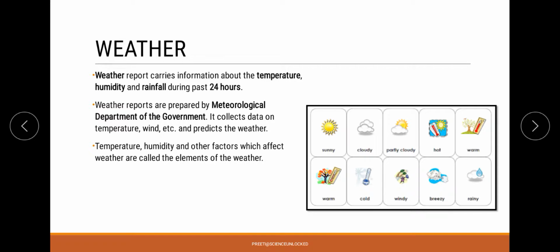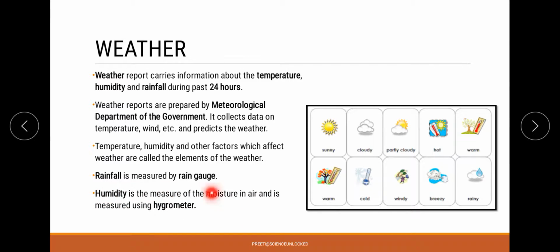Rainfall is measured with a device called a rain gauge, which helps in measuring the rainfall of a particular area. The humidity of a region means the amount of moisture or water vapor present in the air, which is measured with a device called a hygrometer.